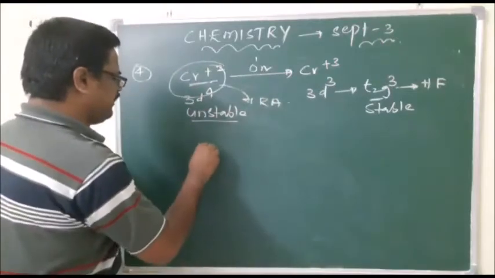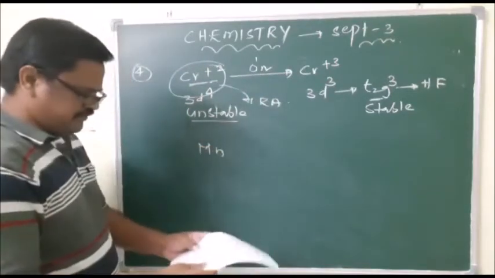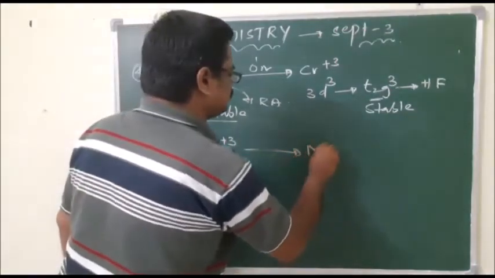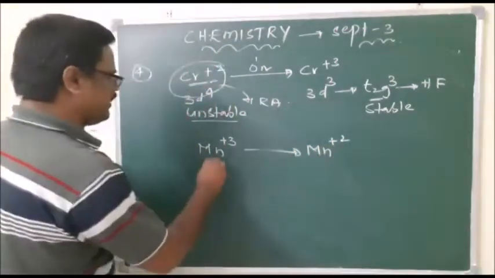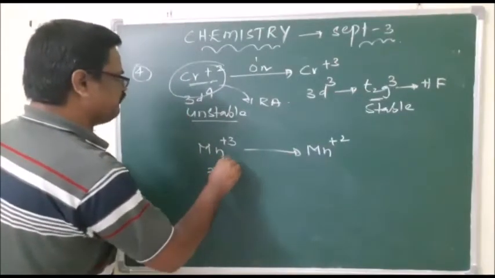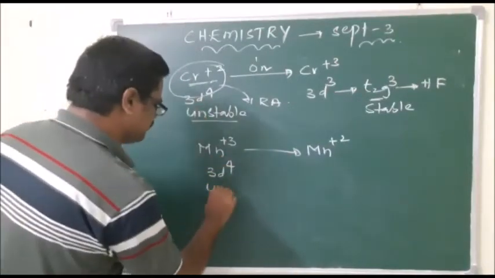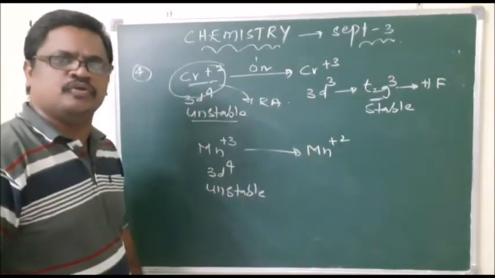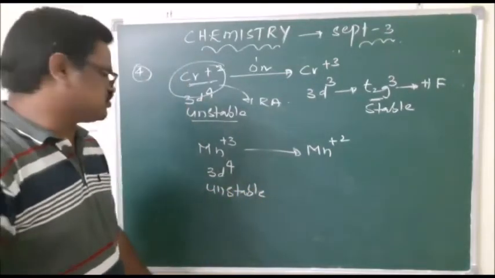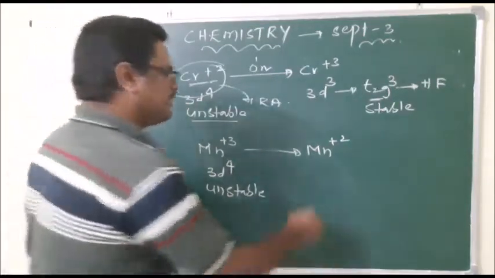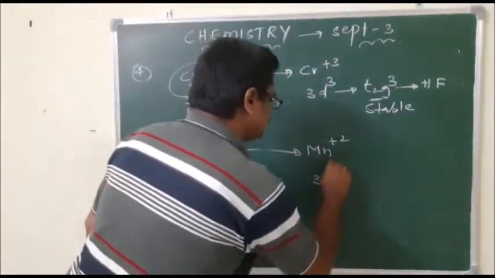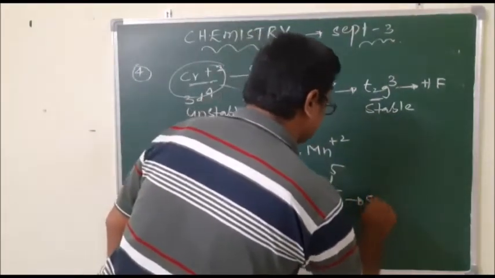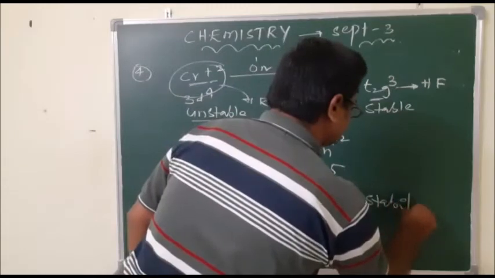In the same way, Mn plus 3 is also given, and it tries to get converted into Mn plus 2. Mn plus 3 is also 3d4, so it is unstable because it has no half-filled or full-filled stability. But Mn plus 2 is 3d5, which has half-filled stability.